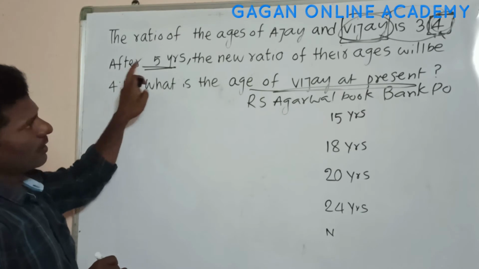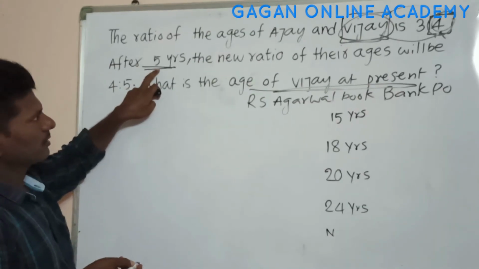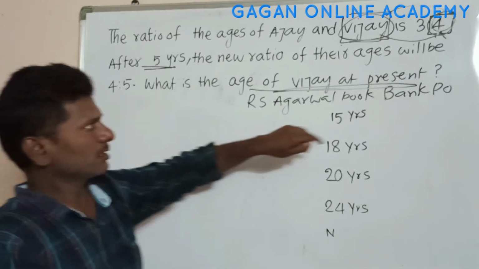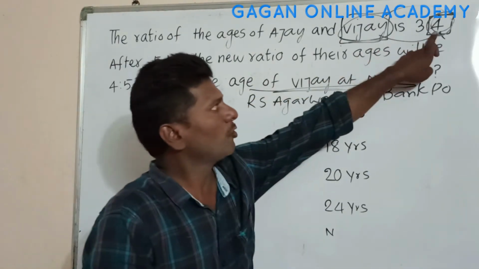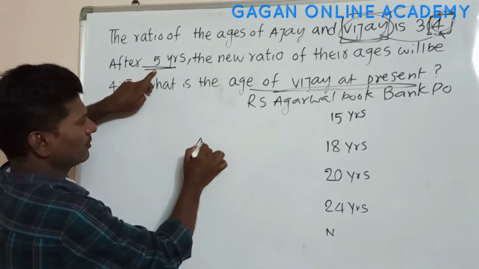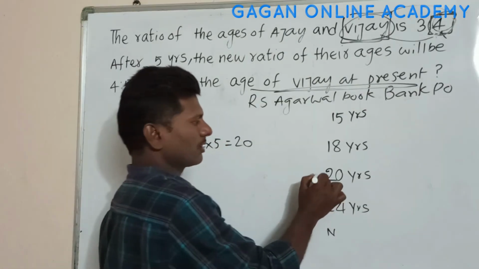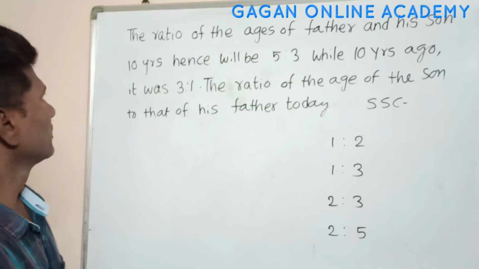Here we are given after 5 years. Sometimes you are given 5 years ago, 5 years before. So whatever the sentence may be, just multiply this number by this to get the answer. 4 fives are 20. So 20 is our correct answer.